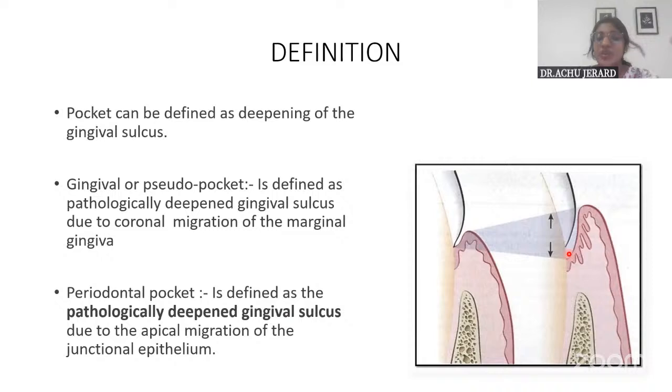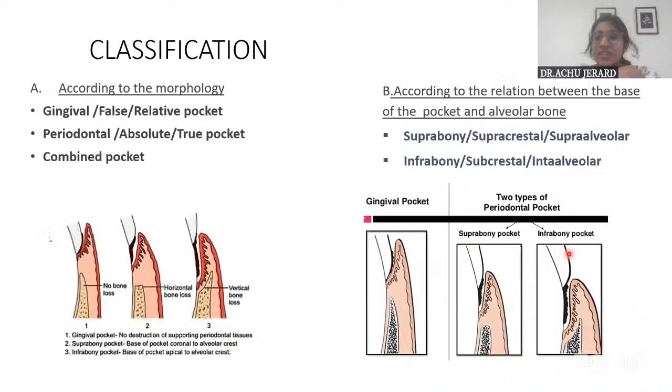So in definition, you can write what is pocket, then true pocket and false pocket, or maybe gingival pocket or periodontal pocket. Okay. Then when it comes to the classification, there are about six ways by which you can classify pockets.